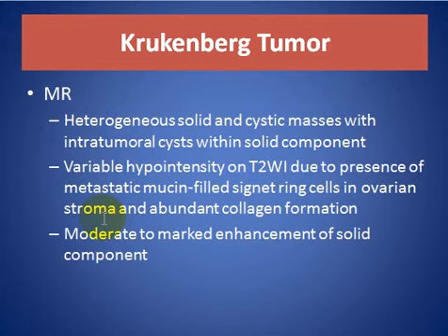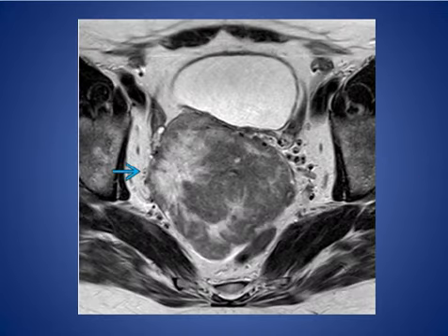In MRI, we have heterogeneous solid and cystic masses with intratumoral cysts within the solid component. Variable hypointensity on T2 due to presence of metastatic mucin-filled signet ring cells in ovarian stroma and abundant collagen formation. Moderate to marked enhancement of the solid component is seen.